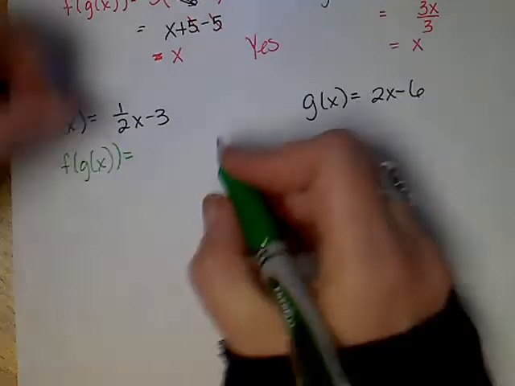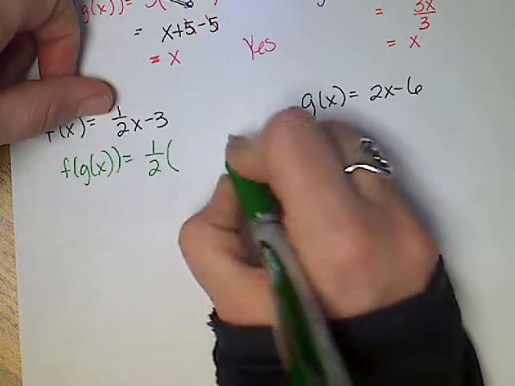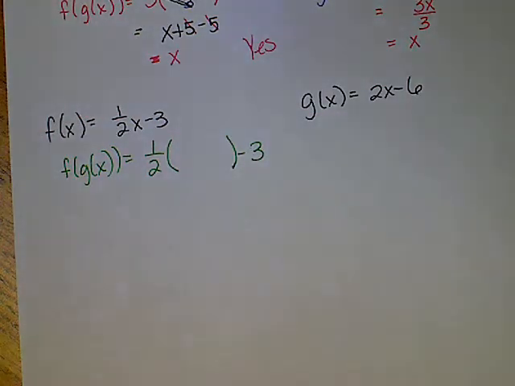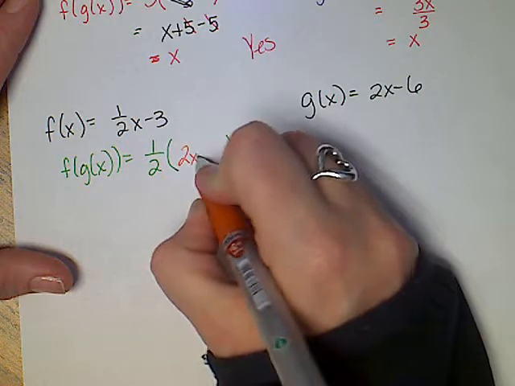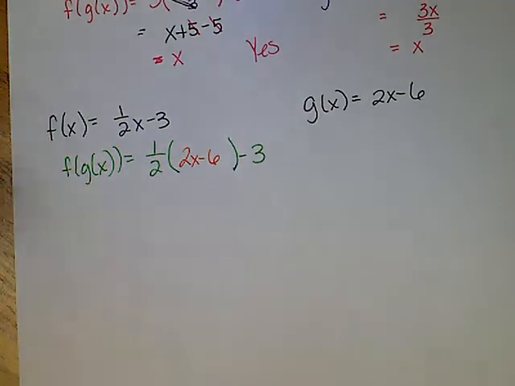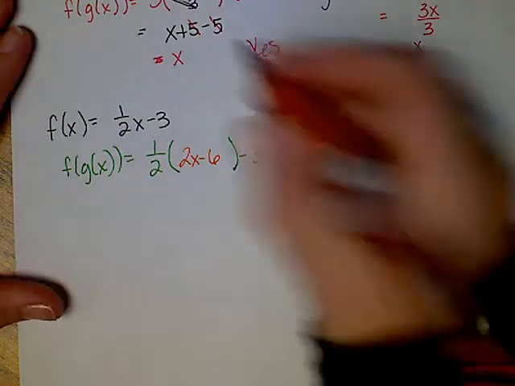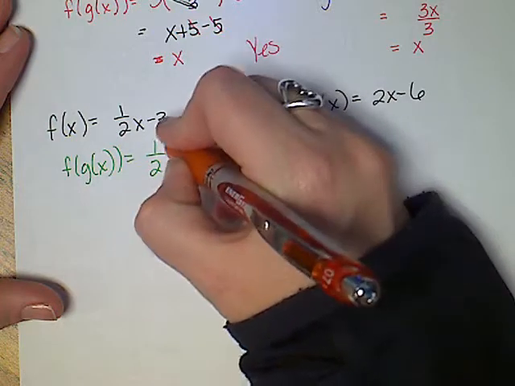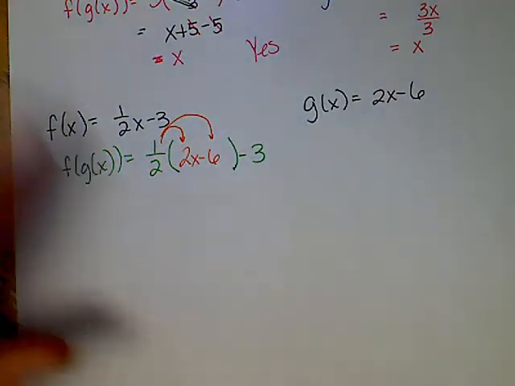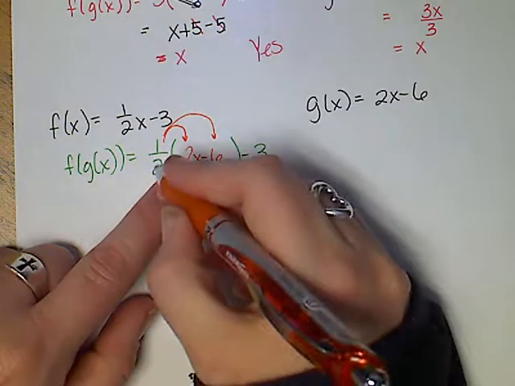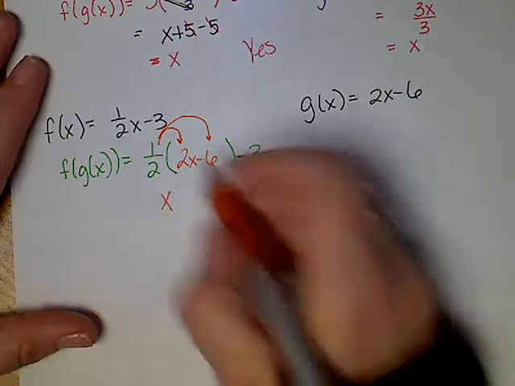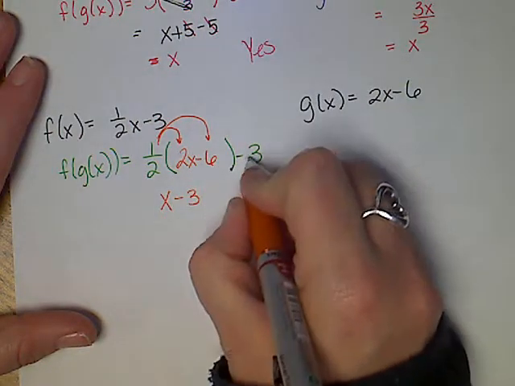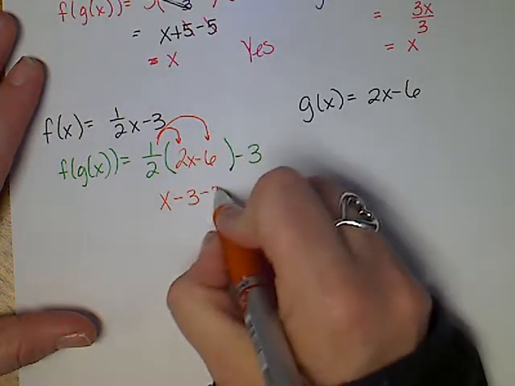Again, I'm starting with f, so I'm going to have 1/2 parenthesis minus 3. Everything but the x stays. I'm going to take the other function and plug it in, because g is second. And then I'm going to distribute 1/2 times 2 and 1/2 times negative 6. Half of 2 is 1x, and 1/2 of negative 6 is negative 3, and I bring down this minus 3.